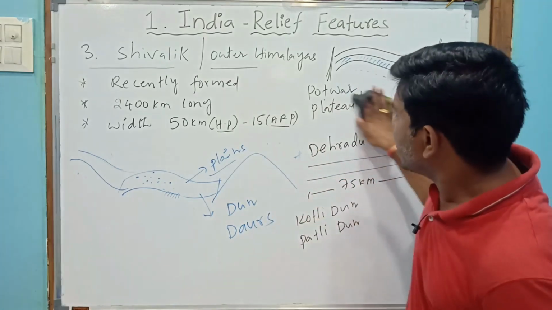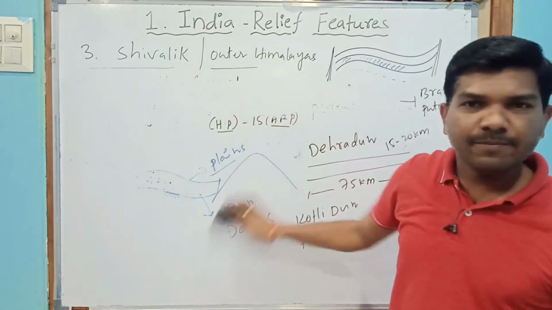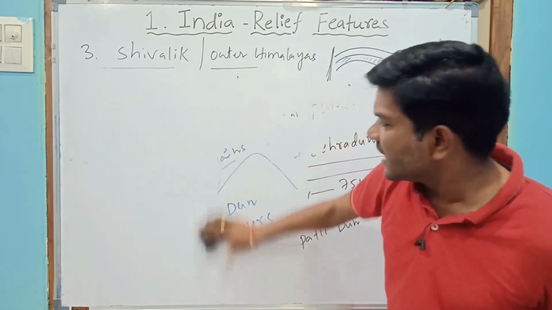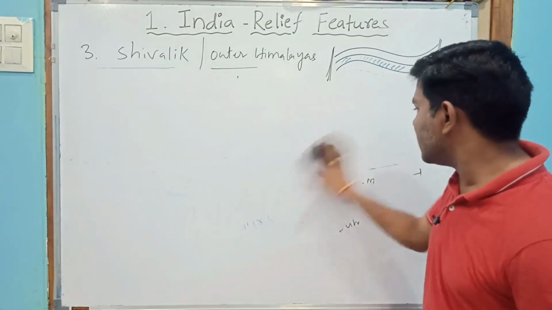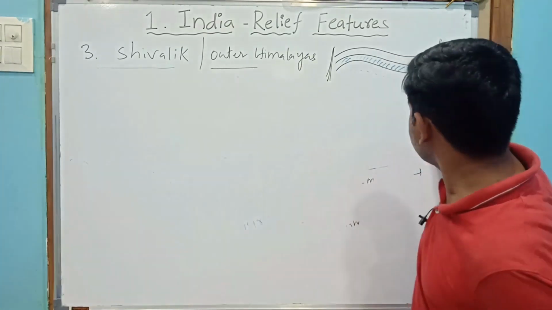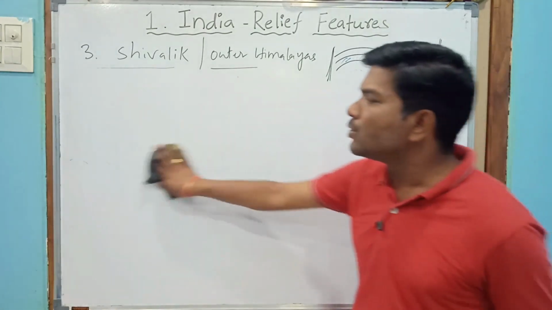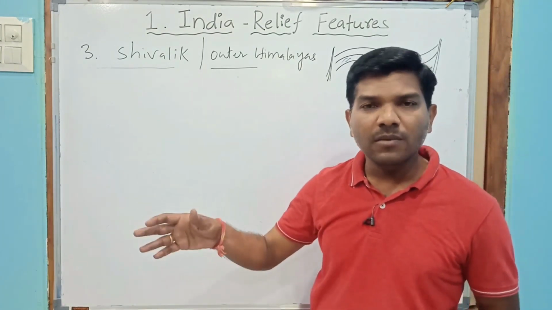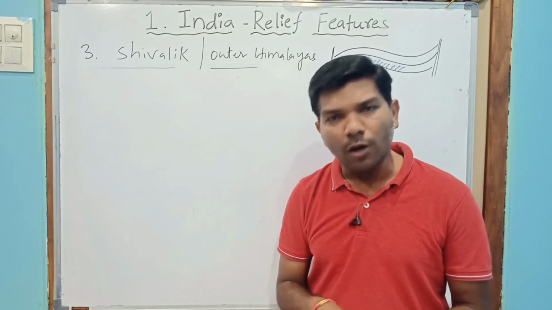Let's see, Shivaliks also extended in other states. Let's see in what states the Shivaliks are extended. Okay, next. As you know, the Himalayan ranges stretch from Jammu and Kashmir to Arunachal Pradesh, 2400 kilometers long.